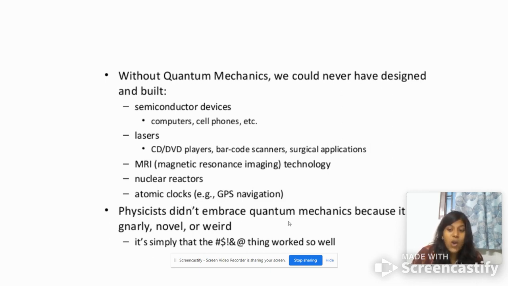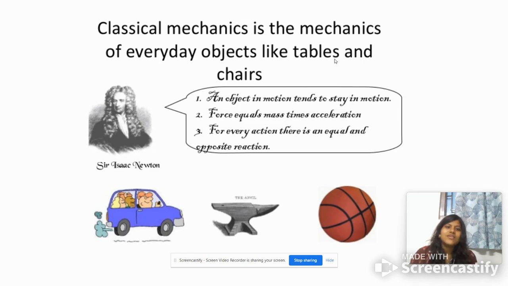But to be very honest, the very first time quantum mechanics was introduced to the world, it was not well accepted, and there were many physicists around the world who thought this was a very crazy idea. We will talk about this later, and you will understand why this is so. So, classical mechanics is everything that can be talked